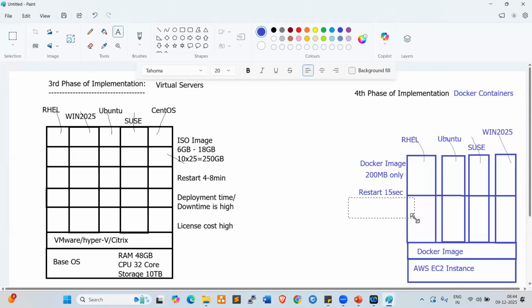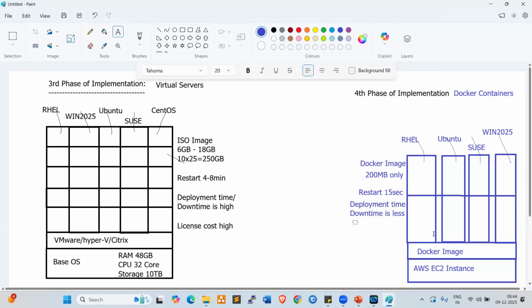So now the next one: deployment time and downtime are very low. When you want to deploy any application, we can quickly deploy on the Docker environment, Docker containers. And when you want to bring it down, we can quickly restart, right?